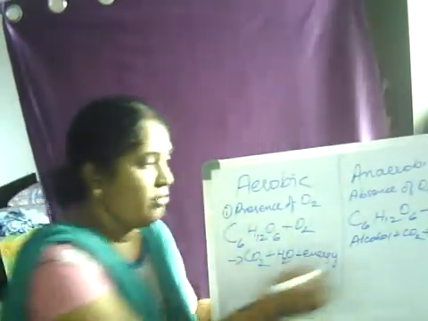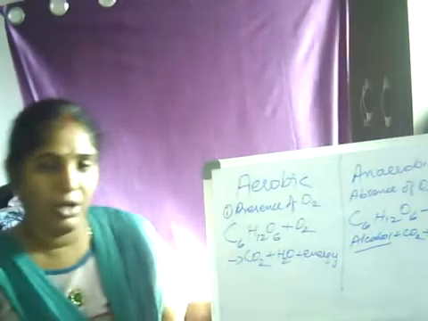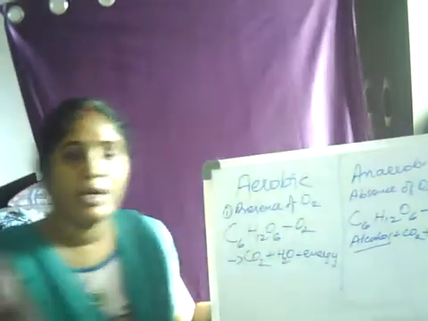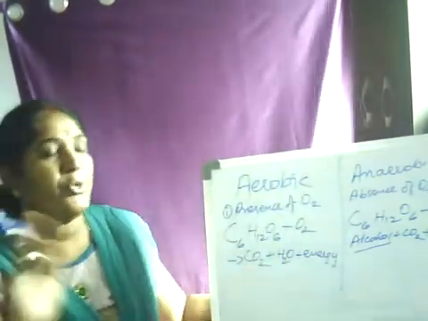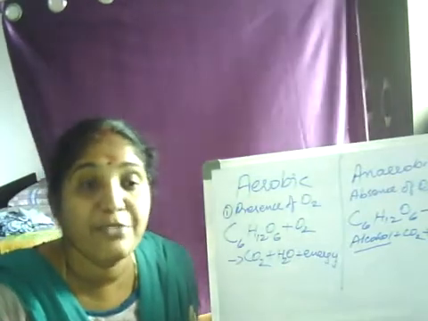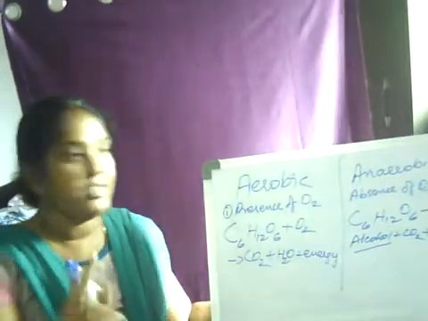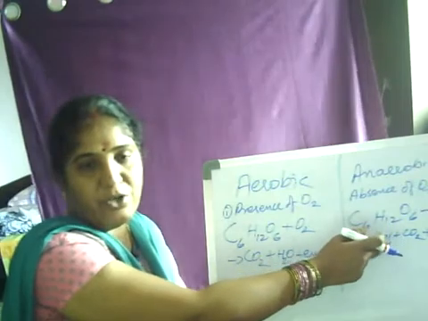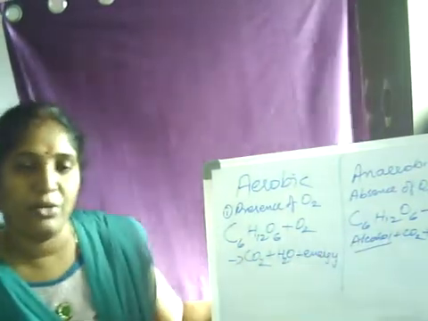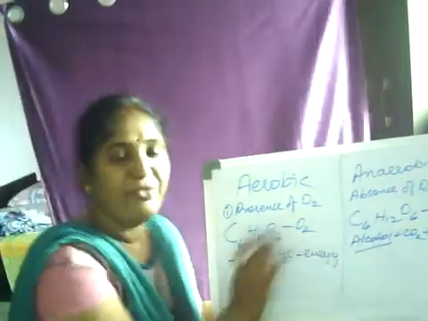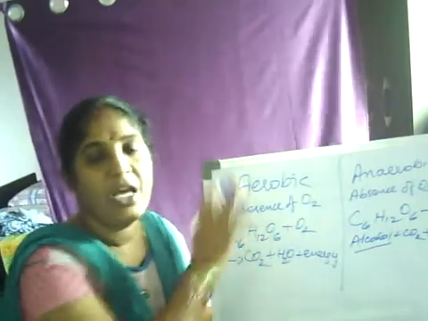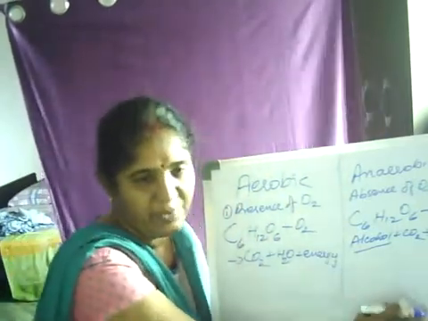So for the formation of alcohol they use anaerobic respiration. Maybe you have learned about this process called fermentation. The same thing is used for the preparation of alcohol. So that is the difference between aerobic respiration and anaerobic respiration.